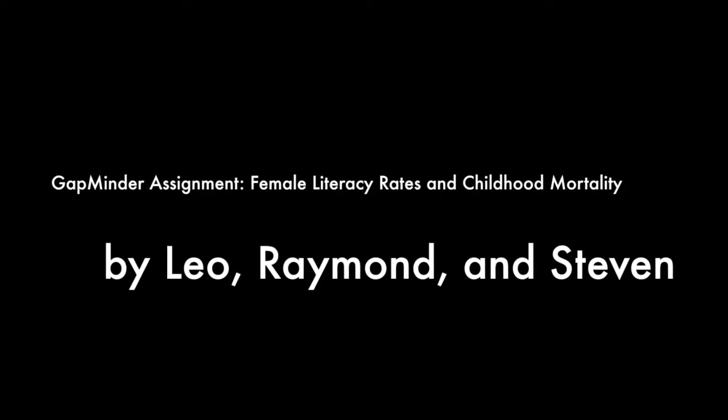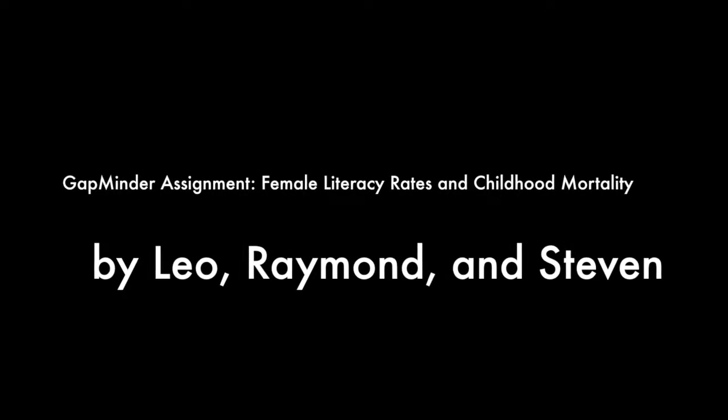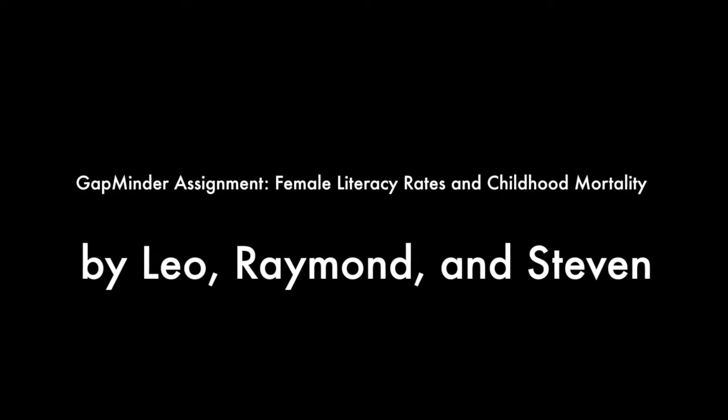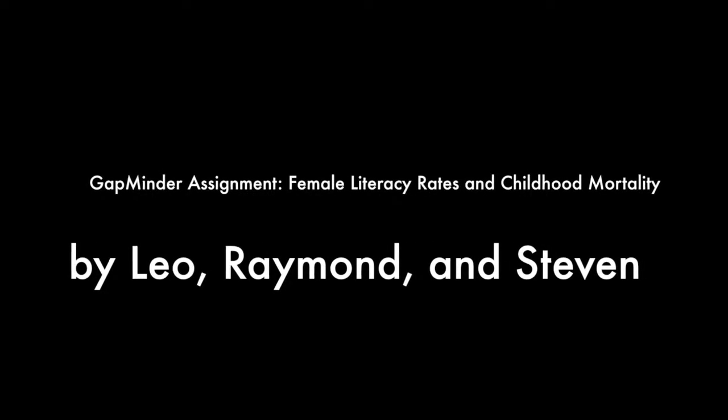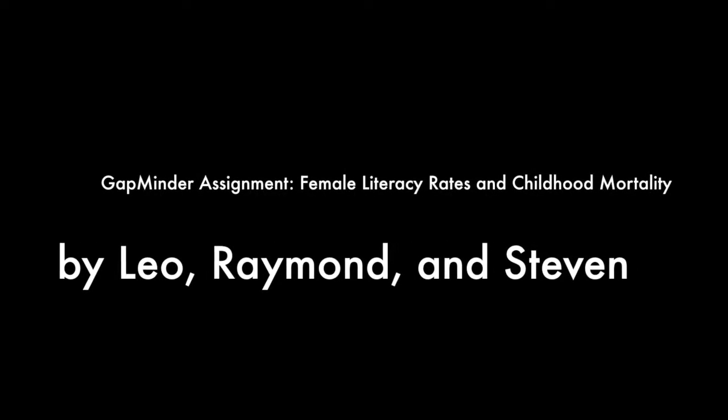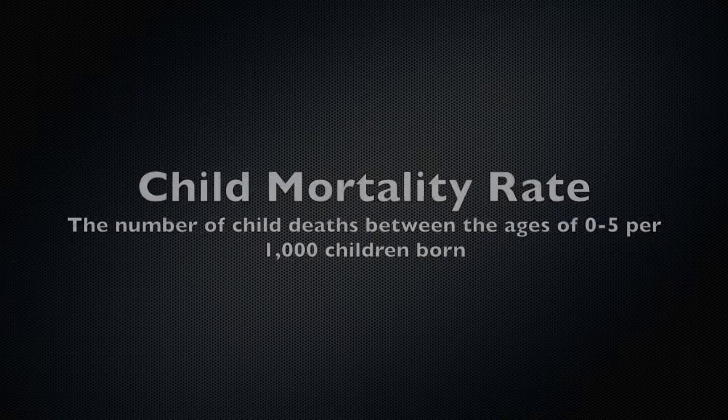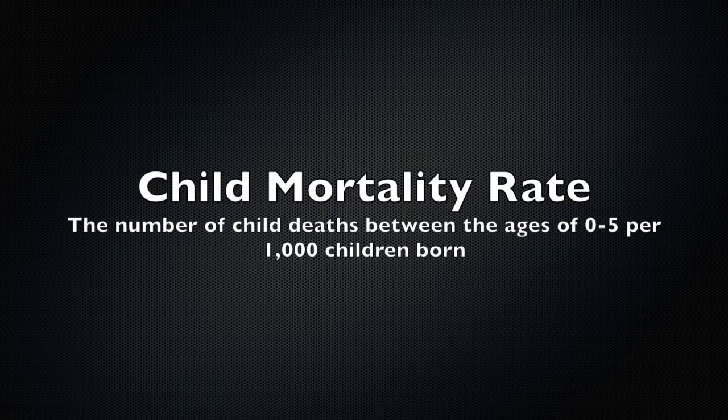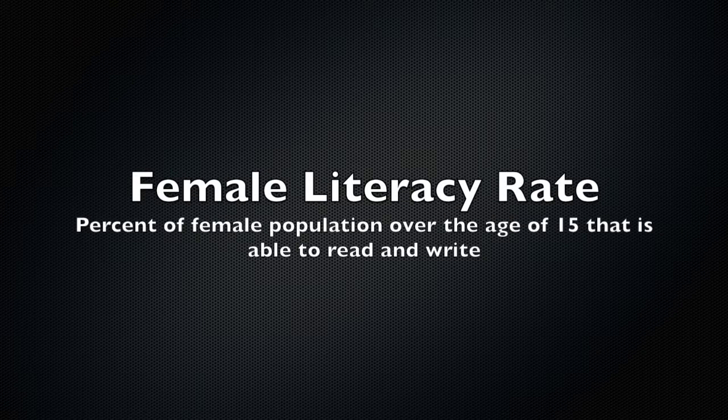We chose to investigate the link between health and education in countries around the world. The two specific indicators we compared were child mortality rate and female literacy rate. Both have the advantage of being clearly defined and standardized in their measure. Child mortality rate is the number of children dying between the ages of 0 to 5 per 1,000 children born. Female literacy rate is the percent of the female population in a country aged 15 and above who can read